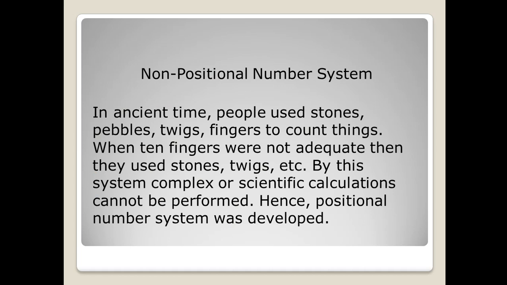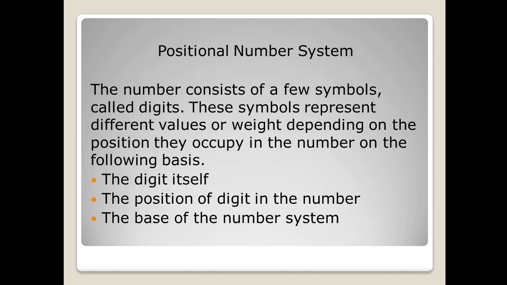Hence the positional number system was developed. What is the positional number system? The number consists of a few symbols, which are called digits. These symbols represent different values or weight depending on the position they occupy in the number.